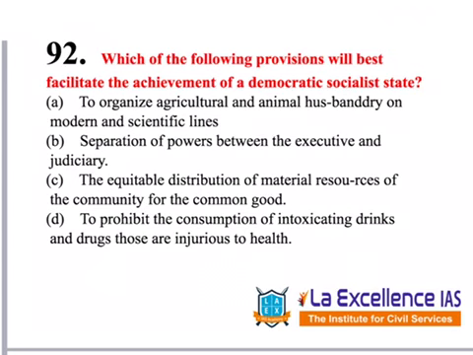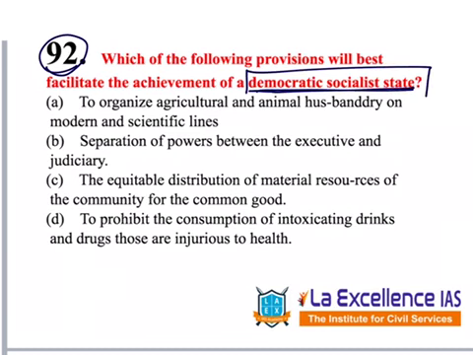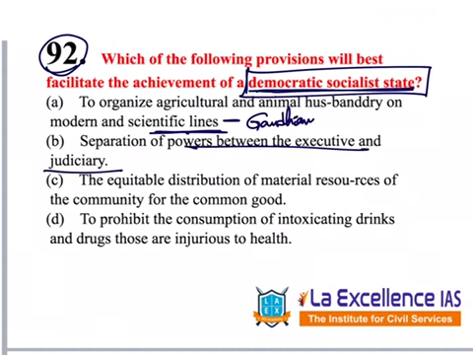The next polity question is given under question number 92. Let's read the question. Which of the following provisions will best facilitate achievement of a democratic socialistic state? Two important words: democratic as well as socialistic. To organize agricultural and animal husbandry on modern scientific lines. What is this? This is a Gandhian state, Gandhian philosophy or Gandhian ideal. Separation of powers between executive and judiciary. This is a liberal ideal.